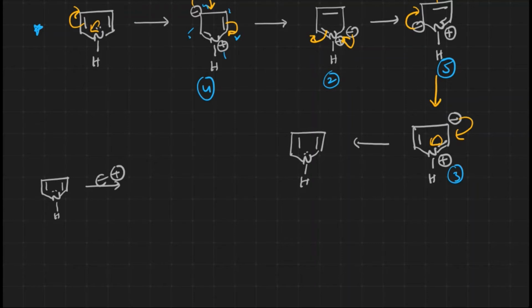If the ring attacks the electrophile, if the electrophile comes at the second position, what happens? Now we get a carbocation at this particular position. This carbocation is stabilized with the adjacent pi electrons. When it stabilizes, this carbon gets the carbocation.